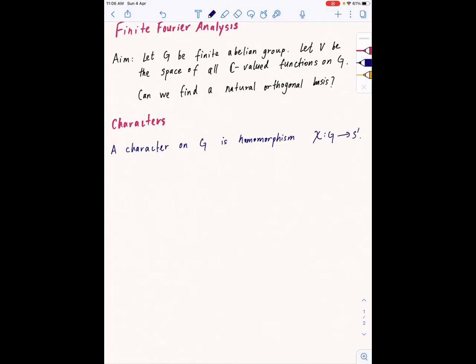You can multiply them, so it forms an abelian group. The homomorphism condition, which is part of the word homomorphism itself, means that phi of AB equals phi of A times phi of B, for all A, B belonging to G.